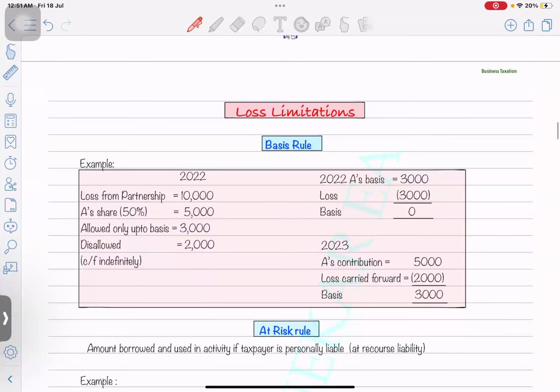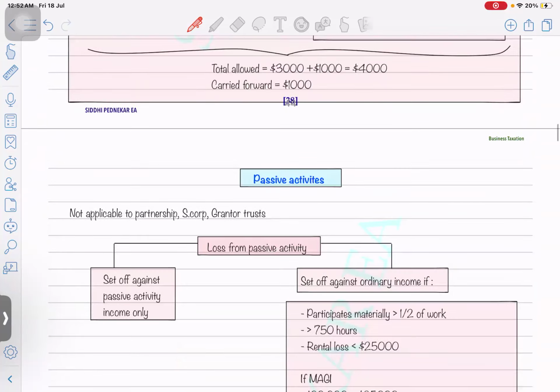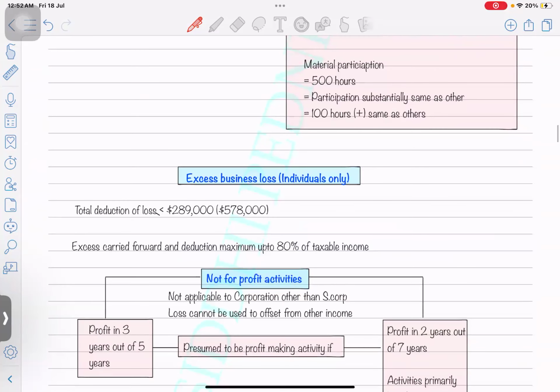So in tomorrow's session, what's the topic? Let me check. Tomorrow's session, we'll continue with the loss limitation. It's again a 15-20 minute topic, which is very important. How the basis rule, at-risk rule, passive activity loss limitation and excess business loss rule will apply. This we will revise, and then we'll start with a new topic which is there in our schedule. Don't worry, in the specialized written, whatever topic is left, the tax exempt organization and the farming income, that we will take at the last, as soon as we get the chance, when the sessions are of lesser hours, 1 hour on that day, I'll take those two topics.